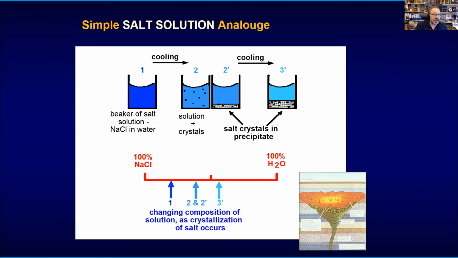And this is a simple analogy to what we think is happening in magma reservoirs, where we have concentration of crystals at the base. And obviously there will be a change in composition of the residual liquid, of the residual magma, if we use this analogy. And here, depending on where you are in this kind of mixture between salt and water, you will have a different concentration of salt in the residual liquid. And this, if erupted in a magmatic situation, would give us intermediate to potentially very high silica liquids.